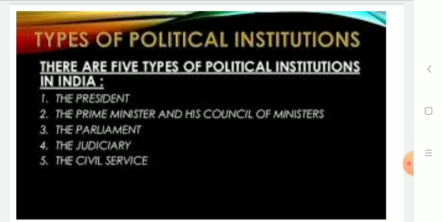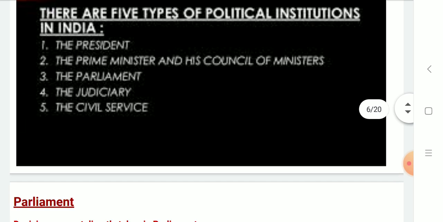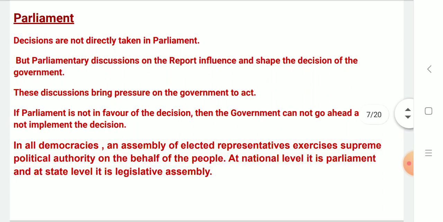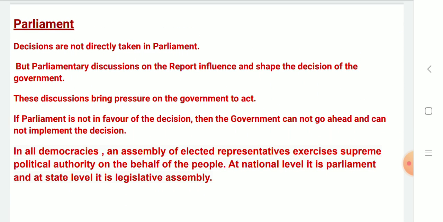Now, types of political institutions. There are 5 types of political institutions in India: the President, the Prime Minister and his Council of Ministers, the Parliament, the Judiciary and the Civil Service. Let us go on with the Parliament. Decisions are not directly taken in Parliament, but parliamentary decisions on the reports influence and shape the decisions of government. These decisions bring pressure on the government to act. If Parliament is not in favor of a decision, then the government cannot go ahead and cannot implement the decision.